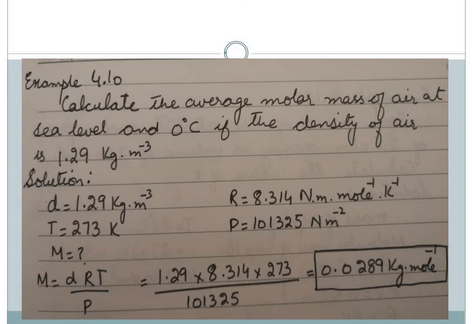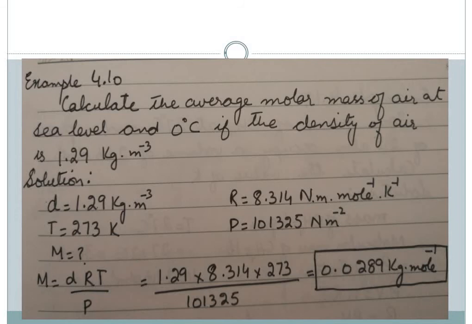Next is example 4.10. In this, calculate the average molar mass of air at sea level and 0 degrees centigrade if the density of air is 1.29 kilograms per meter cube. So the answer for this: what things are given to us? Density is given to us. R value is not given. We have to remember it. Just now I told you that R values won't be given. You have to remember all those R values.